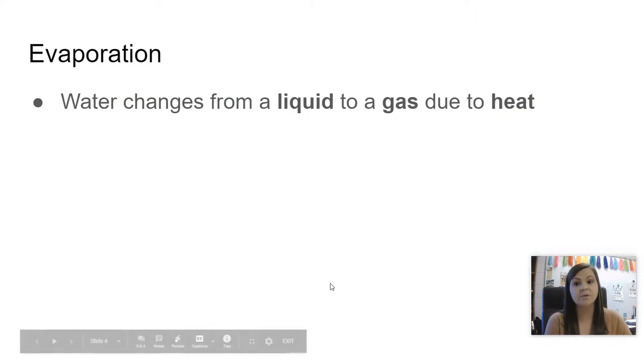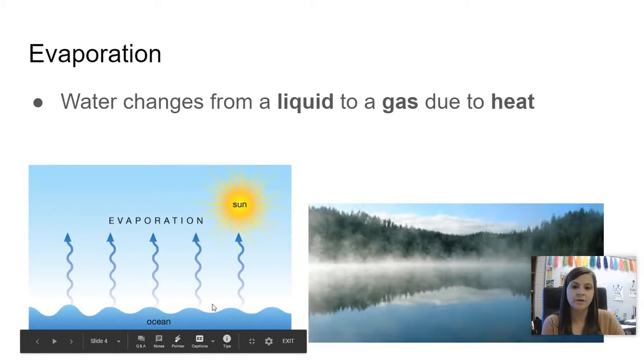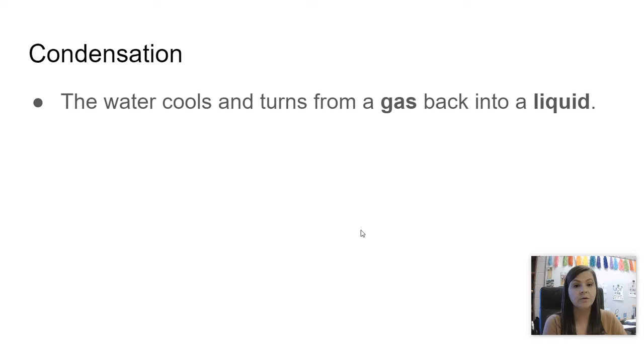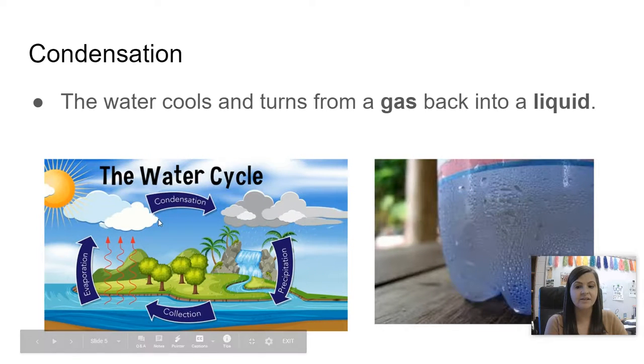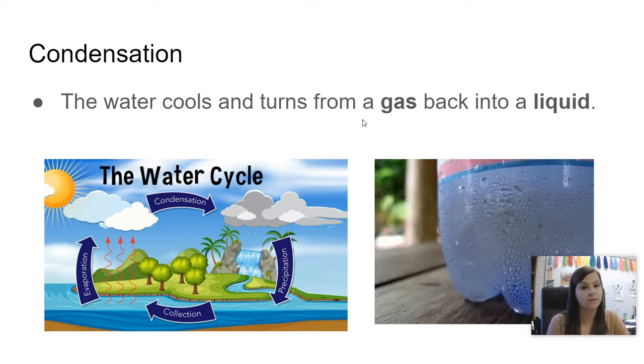So evaporation is where water changes from a liquid to a gas due to heat. So here you can see it evaporating off the ocean from the sun. Condensation is where the water cools and turns from a gas back to a liquid. So evaporation, condensation, precipitation, and collection. There's condensation on this cold drink, so it must be really warm outside.